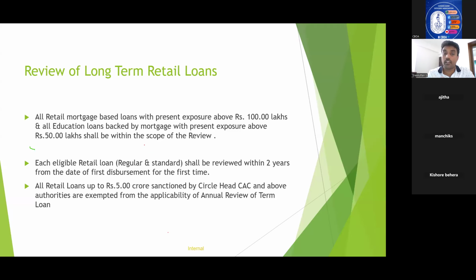You need to understand what is the limit for review of retail loan and what is the periodicity. The periodicity is 2 years for the first time, and after that it is annual review. Okay. And what is the exemption? Up to 5 crore sanction. If the loan is sanctioned by circle head up to 5 crore, it is exempted from annual review of term loans.